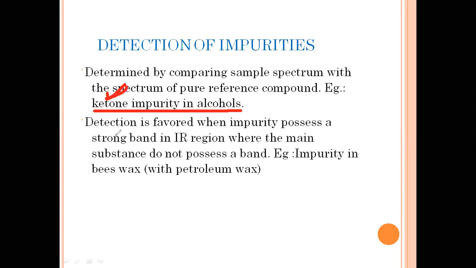Detection is favored when the impurity possesses a strong band in the IR region where the main substance does not possess a band. For example, impurity in beeswax with petroleum wax. So you remember this one. This one is easy to remember.